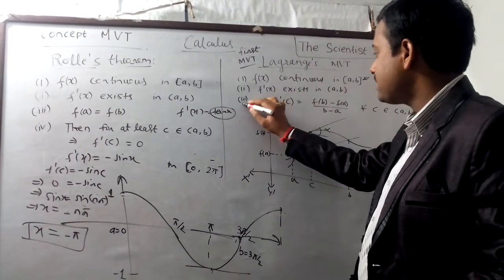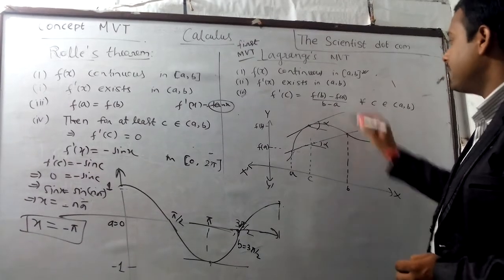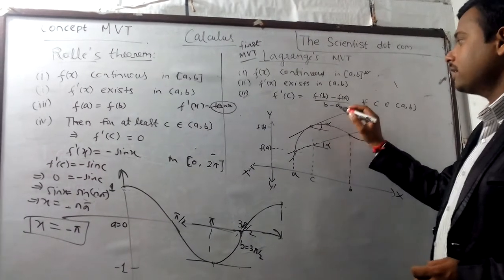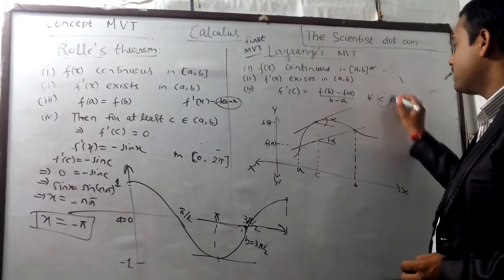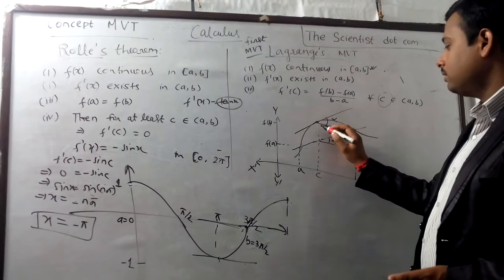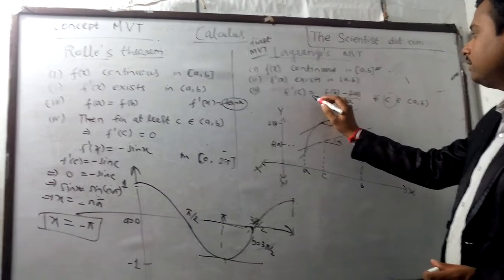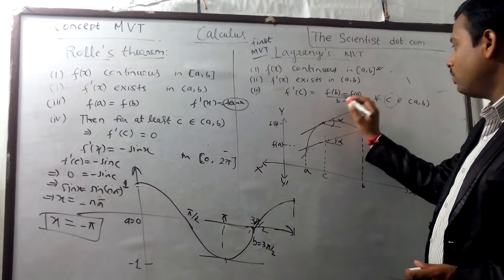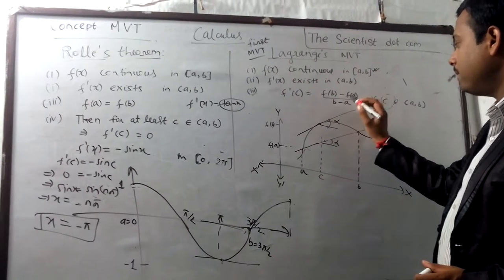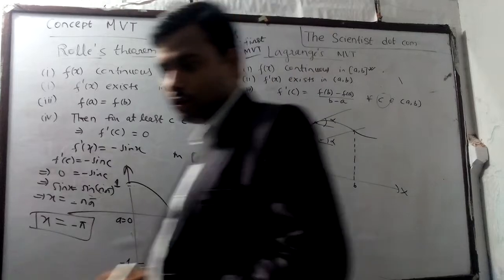So the third condition says that f dash c equal to f(b) minus f(a) by b minus a. So for some point c in between a and b, the tangent f dash c is equal to f(b) minus f(a) by b minus a. That is, the tangent is parallel to the chord.